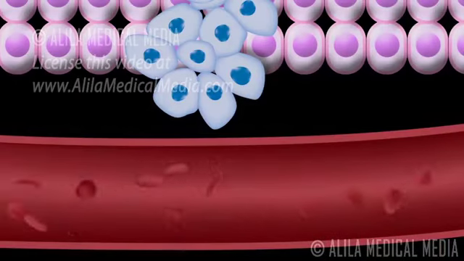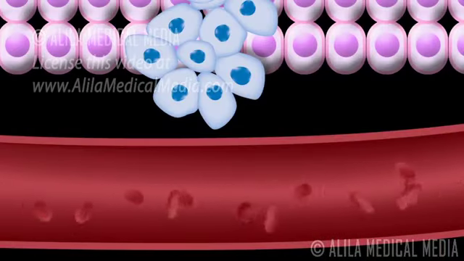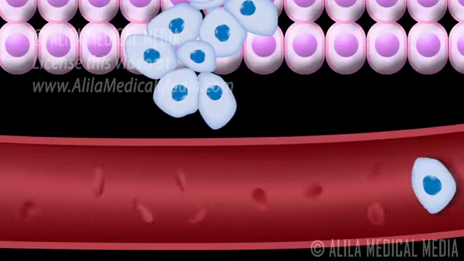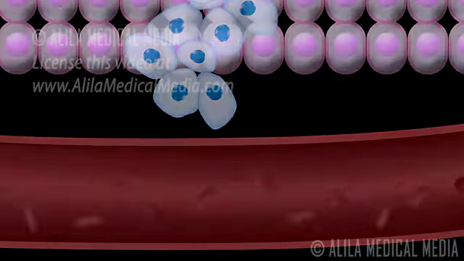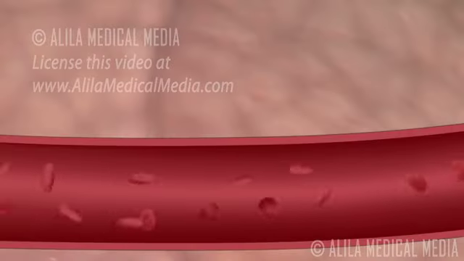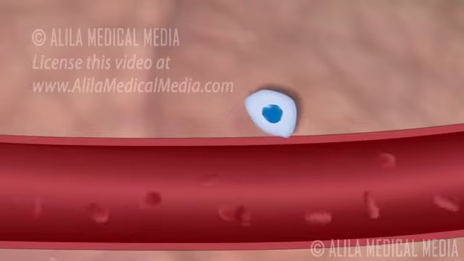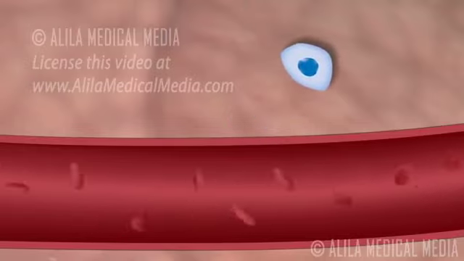Cancer cells from the original tumor or primary cancer can break out and may be taken up by a blood or lymph vessel for a ride throughout the body. They can then squeeze out from the vessel into other tissues and start a new tumor growth in the new location, which will become secondary cancer.